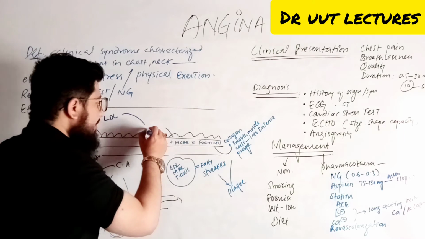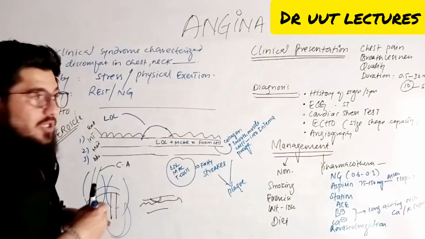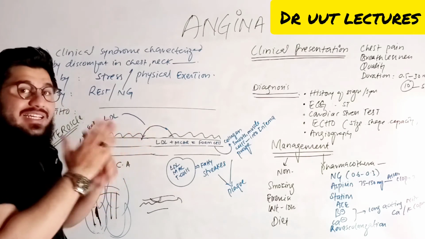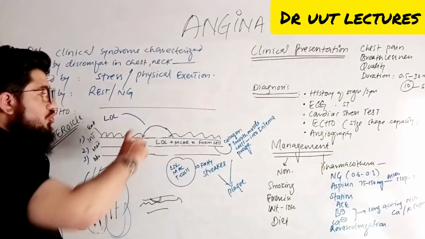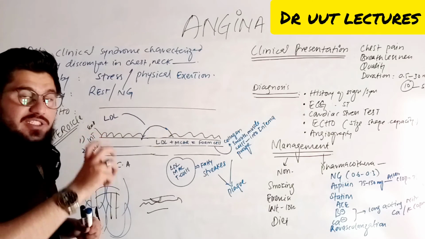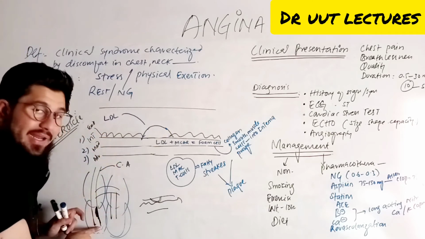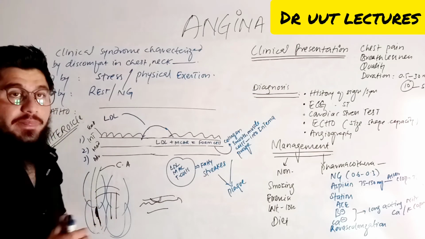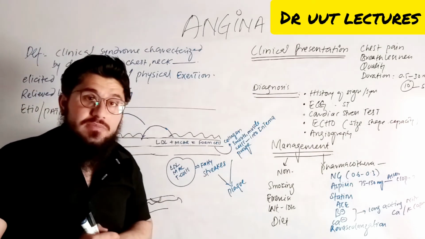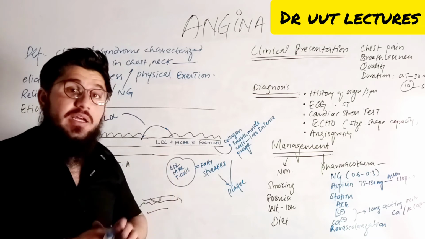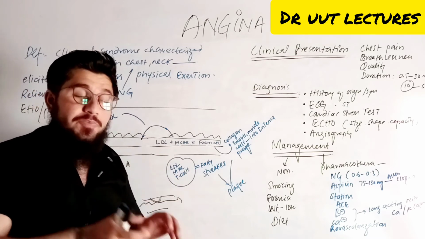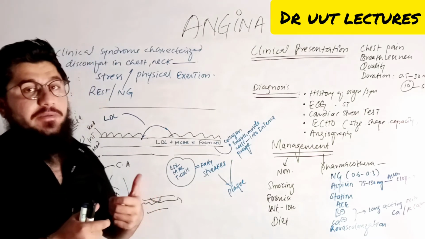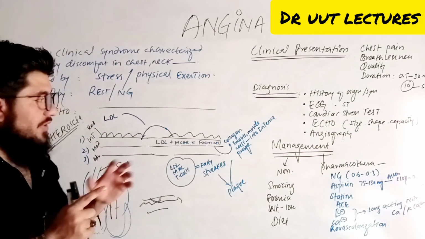With the passage of time, its size will increase. As it is increasing with time, it will decrease the diameter of the blood vessel. If the diameter of the blood vessel is decreasing, that will result in a decrease in the supply of oxygen to the heart, to the cardiac myocyte. And again, if the heart is not receiving oxygen, what will happen? Metabolism will be changed and painful sensations will be observed. Those painful sensations are actually known as what? Angina, anginal pain, chest pain, in simple words.